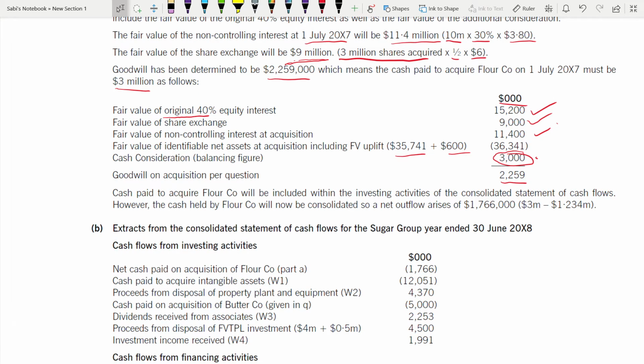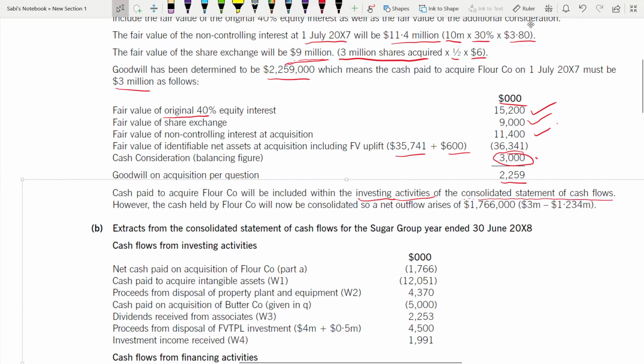So, cash paid to acquire Flour will be included within where? That also you have to write because they told how this cash will be dealt with in the statement of consolidated cash flows. Where will it be included? Whenever you are paying cash to acquire a company or acquire an asset, it is always in the investing activities. This you have to get correct to get the 1 mark. Of the investing section of the consolidated statement of cash flows.